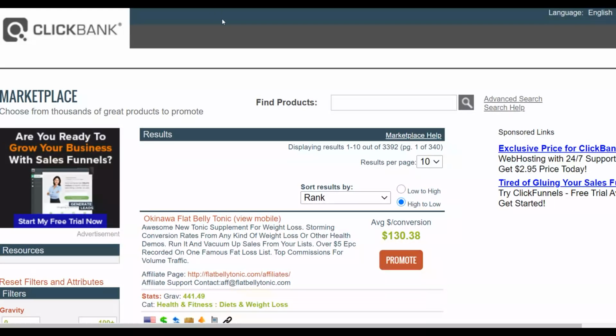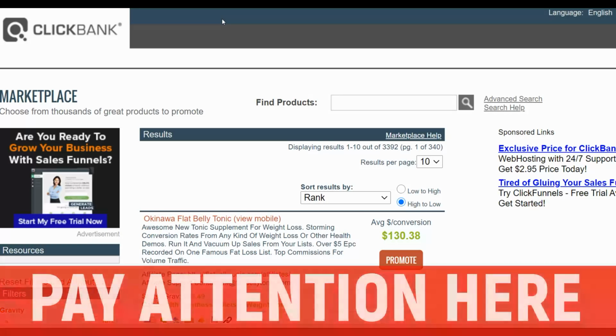So the first thing you want to do is go to the affiliate marketplace. You want to choose an affiliate offer that's actually converting very well and also has a very low barrier to entry. So you're going to look for very low ticket products that people can buy, the low ticket offer, before they can be upsold the high ticket offer.